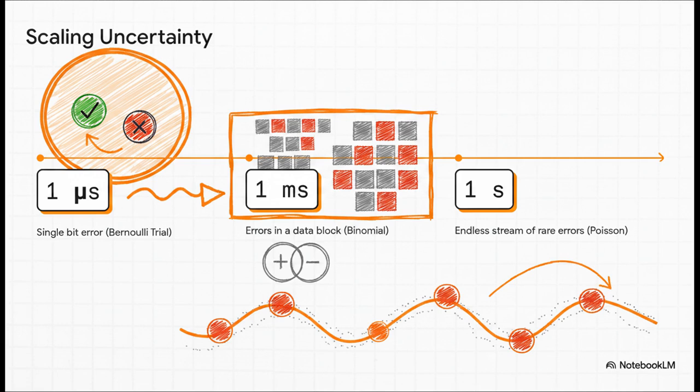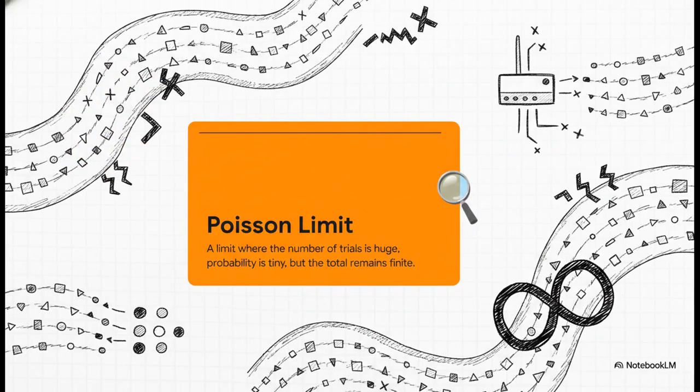We're suddenly dealing with a massive stream of millions of bits, where errors are individually super rare, but collectively, over time, they inevitably happen. This is where we reach the Poisson limit. The Poisson limit is seriously an engineering masterpiece. It's the ultimate mathematical tool for modeling rare events in endless streams. When you have a staggering number of trials, like imagine millions of packets flying through a router every second, but the chance of any single packet dropping is incredibly tiny, the Poisson distribution swoops in to save the day. It perfectly models this chaos, giving us finite, manageable expected totals out of near-infinite data streams.